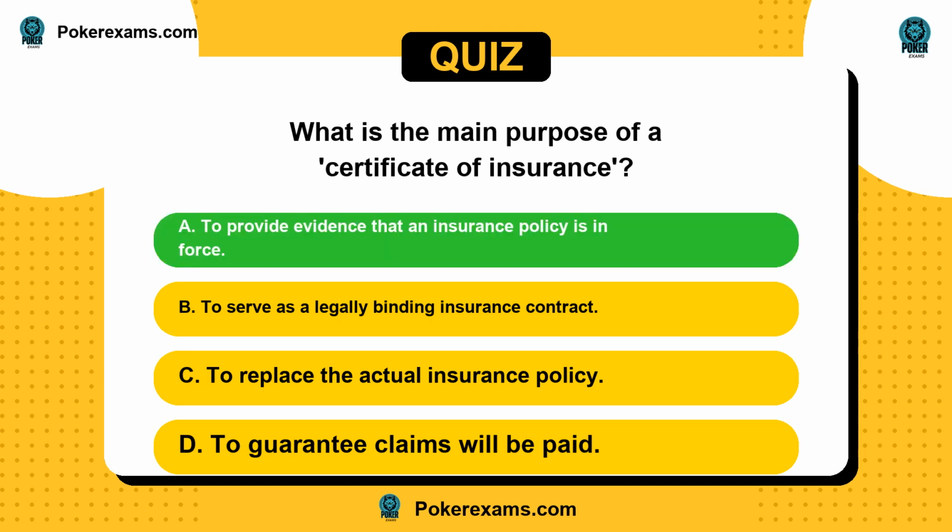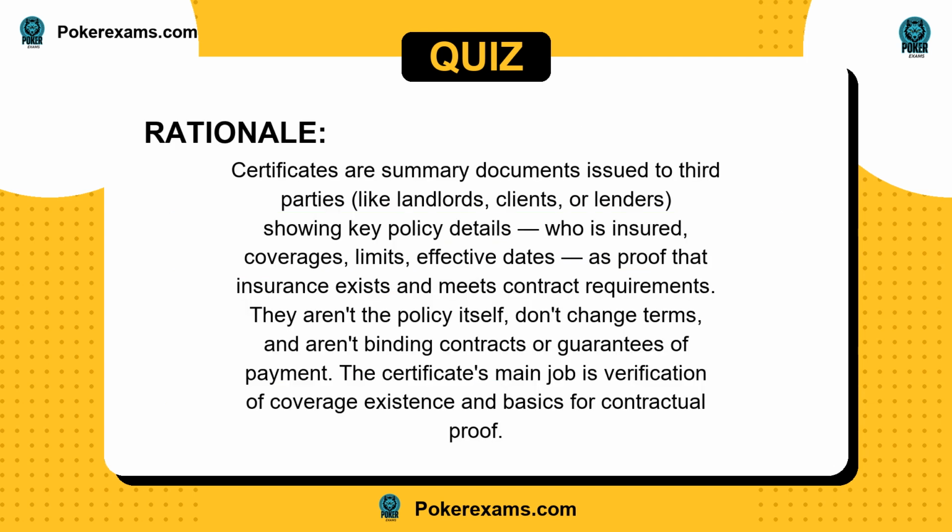The answer is A. Certificates are summary documents issued to third parties, like landlords, clients, or lenders, showing key policy details, who is insured, coverages, limits, effective dates as proof that insurance exists and meets contract requirements. They aren't the policy itself, don't change terms, and aren't binding contracts or guarantees of payment. The certificate's main job is verification of coverage existence and basics for contractual proof.